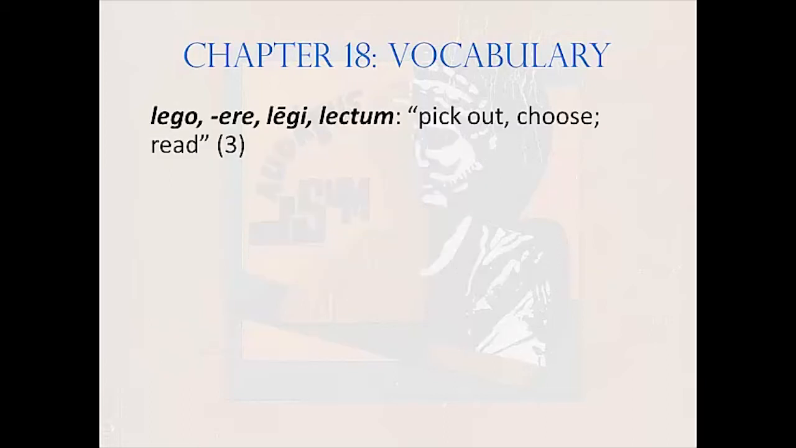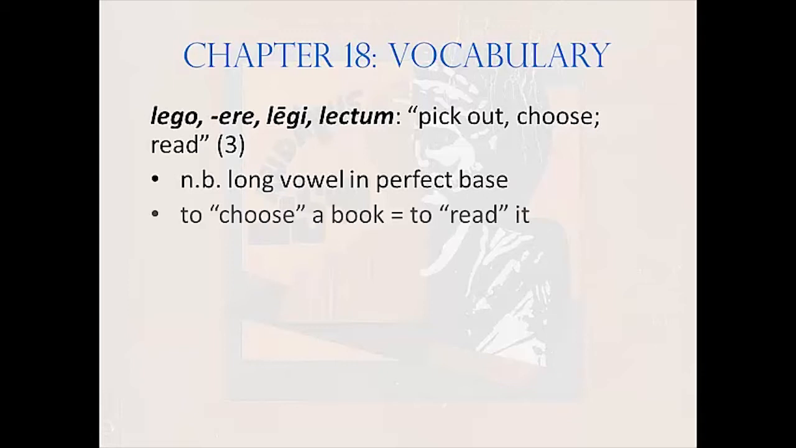The first is lego, legere, legi, lectum. It means pick out, choose, or read. It's third conjugation. Note the long vowel in the perfect base. Be careful. It distinguishes forms like legit, he reads, from legit, he read. In forms like that, the long mark is mandatory. Note also that this verb has 2 different senses, choose and read. Actually, originally they're connected, because to the Romans, to choose a book was to read it.